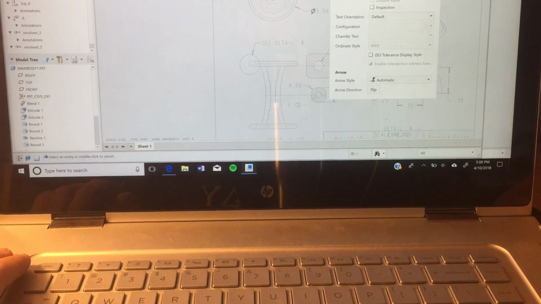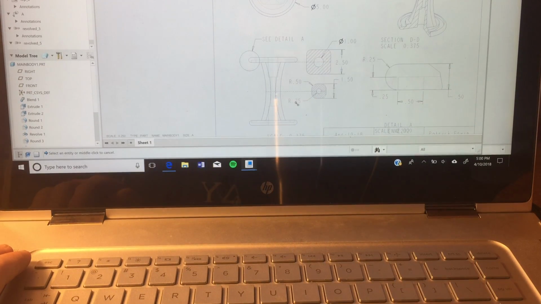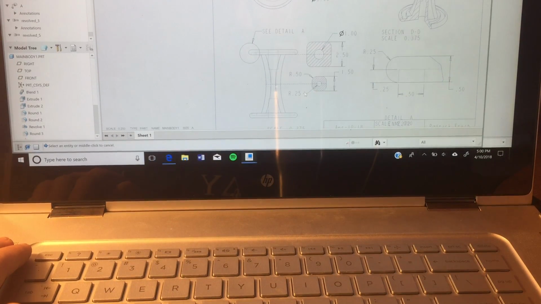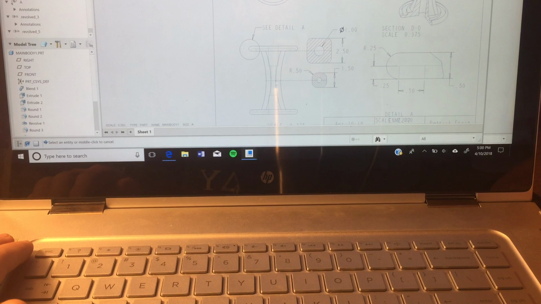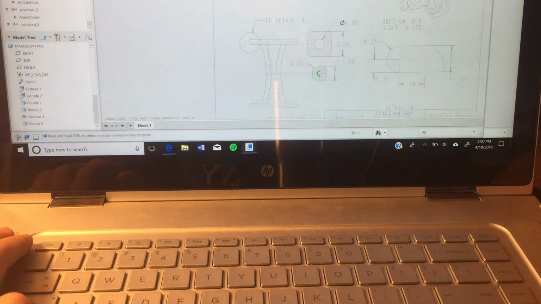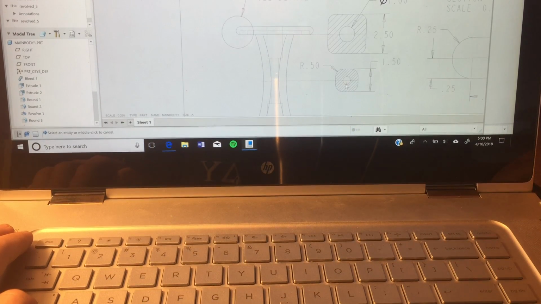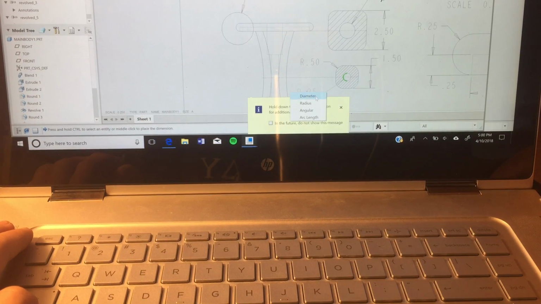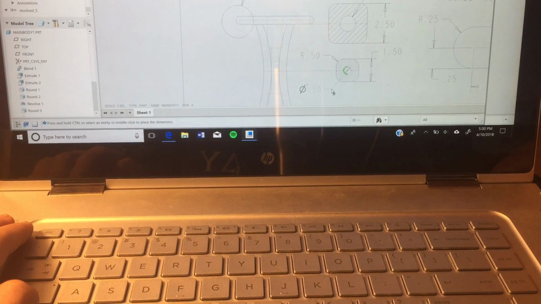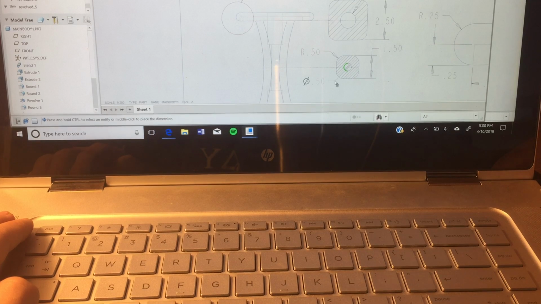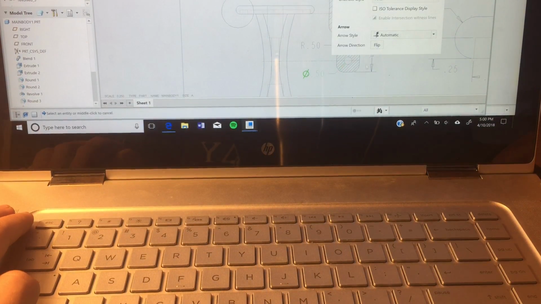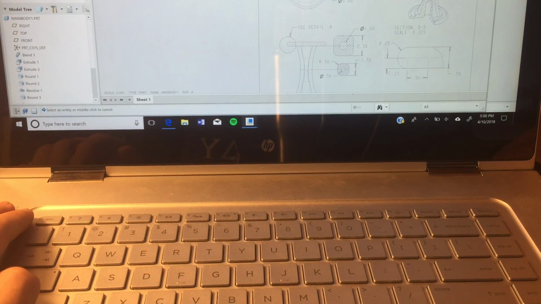And we actually want it to be the diameter, so actually I'm going to go ahead and delete that and redo it, and it's going to be the diameter. So that's that. We can go ahead and flip it afterwards. And